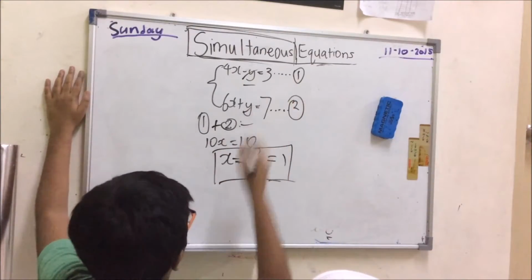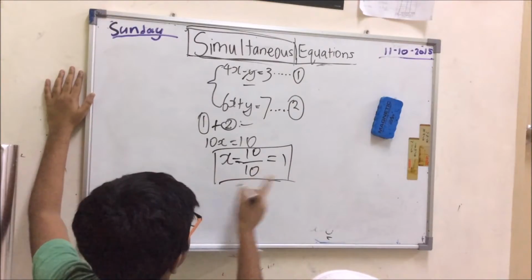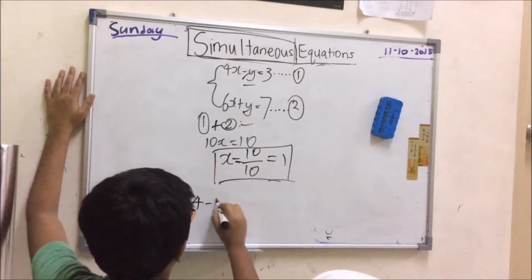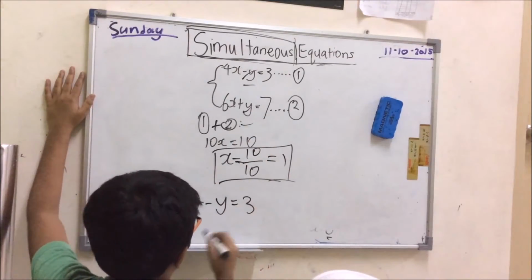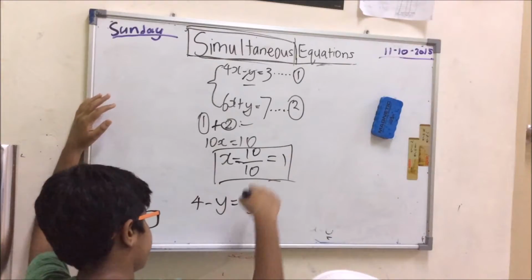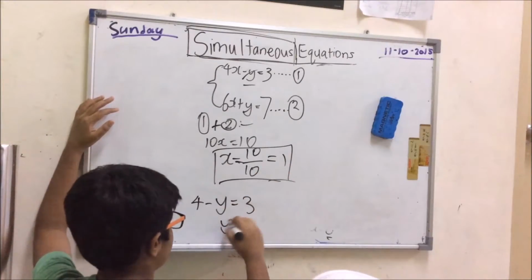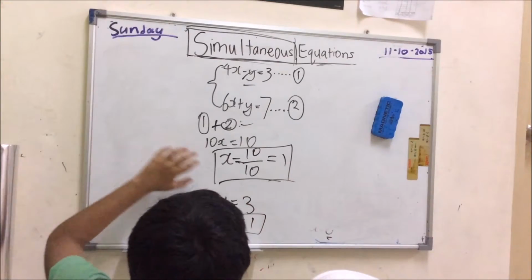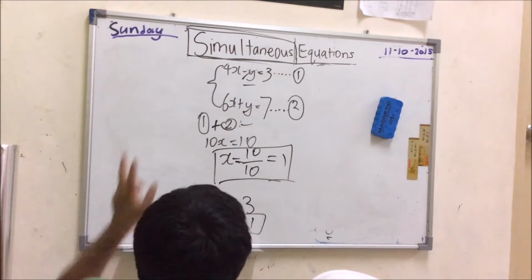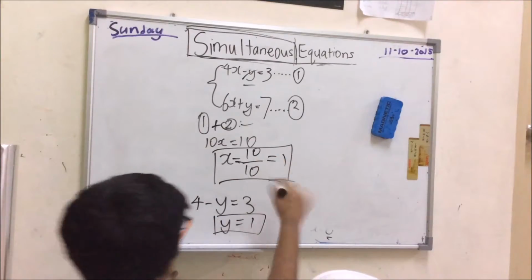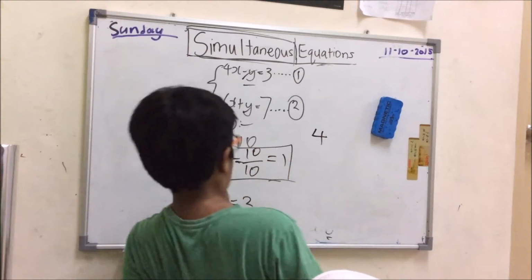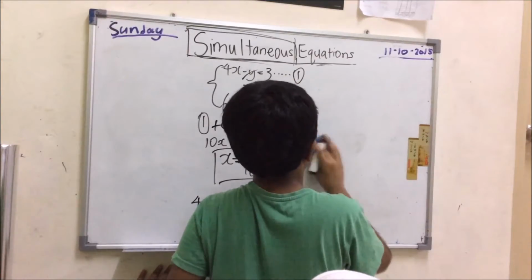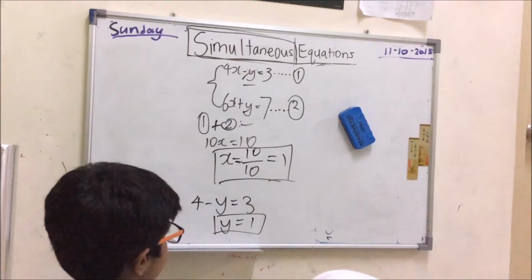So now that I got the answer for x, let's substitute back inside one of these equations. Let's substitute inside the first one. So x equals 1, so 4, substitute 1, so just 4, minus y equals 3. Okay, let's bring the y to that side, because it's negative, so y equals 1. Easy answer. Let's substitute to check our answer. 4 minus 1 gives 3. Yes, correct. The answer is correct because we just checked it by substituting again.